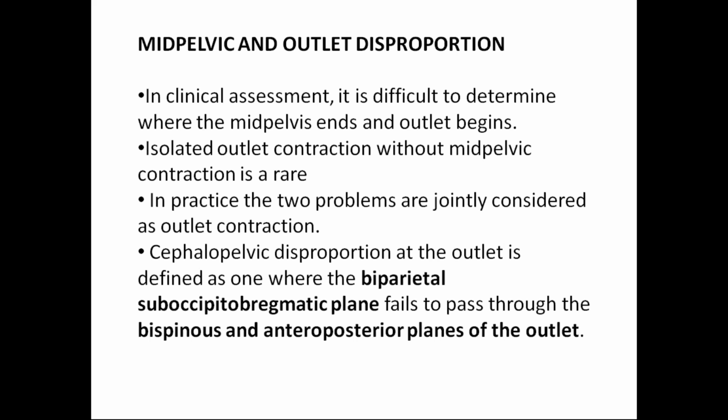The bispinous is between the ischial spines. Normally it is 10 centimeters. When it is less than 10 centimeters, the baby cannot pass. So you can measure the bispinous diameter, and the AP plane of the outlet, the anterior-posterior plane. What is the AP plane? It is from the symphysis pubis to the coccyx. That is your AP plane of the outlet.